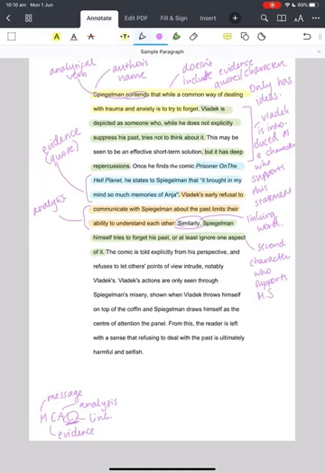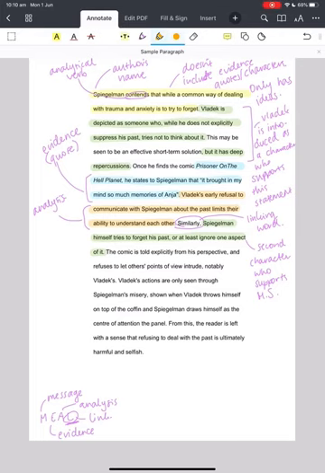Great, okay. The comic is told explicitly from his perspective and refuses to let others' points of view intrude, notably Vladek's. Vladek's actions are only seen through Spiegelman's misery. Okay, so this is an explanation of how the quote that we're about to read is relevant.